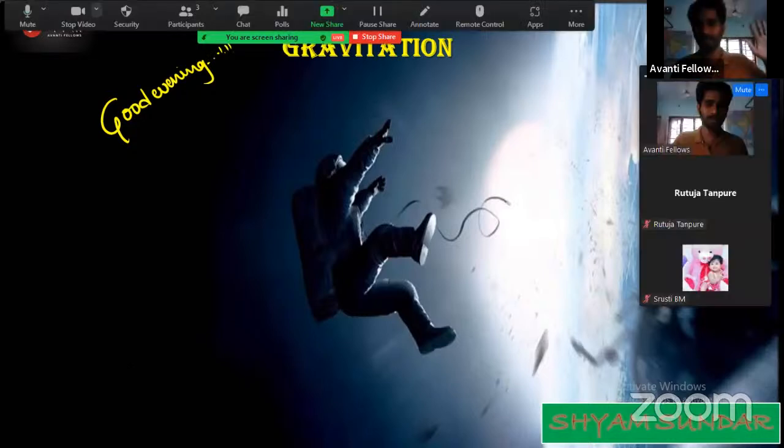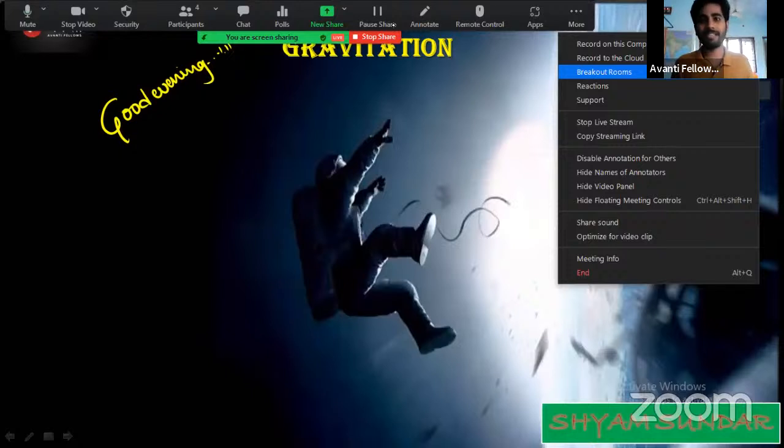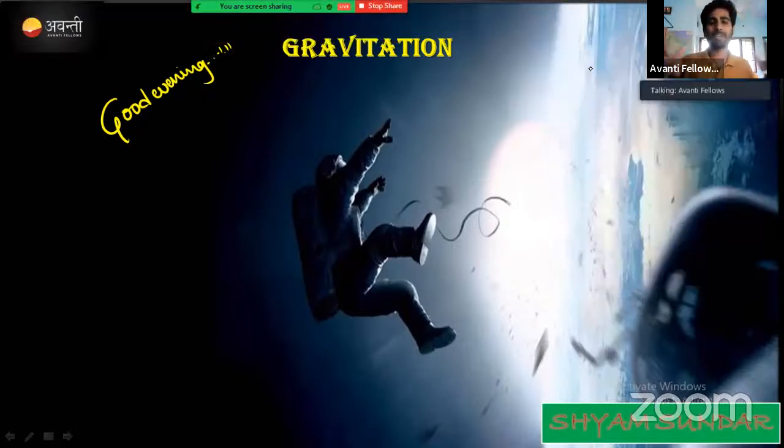Right from here, we are going to start the gravitation again. Up to last class, we were discussing gravitation, and how it varies between two objects. We wrote the formula for the gravitational field, right? What was that? We'll take a recall.